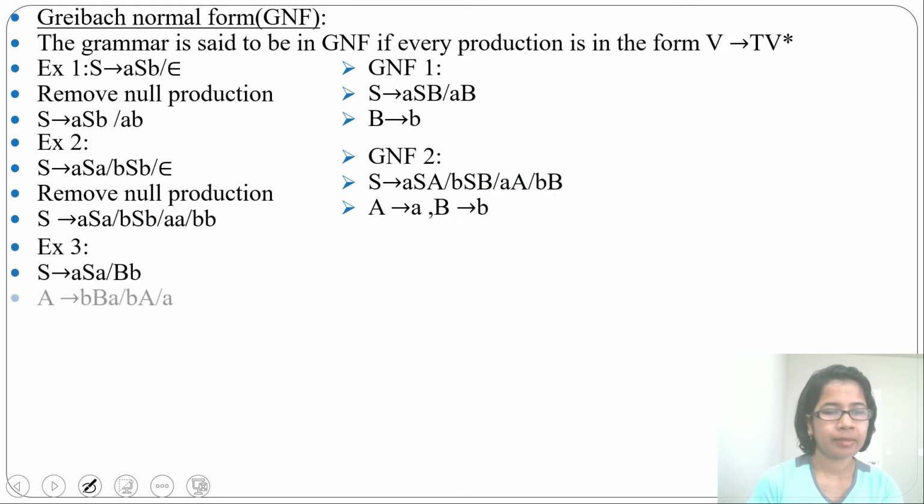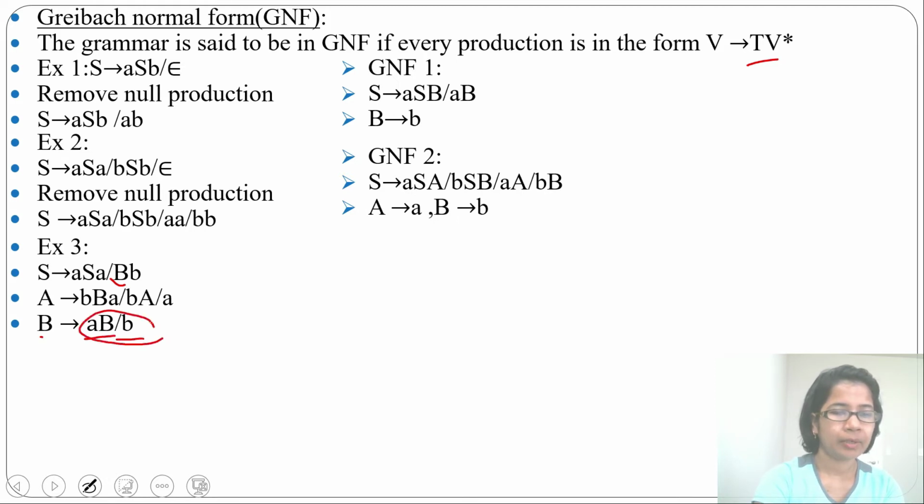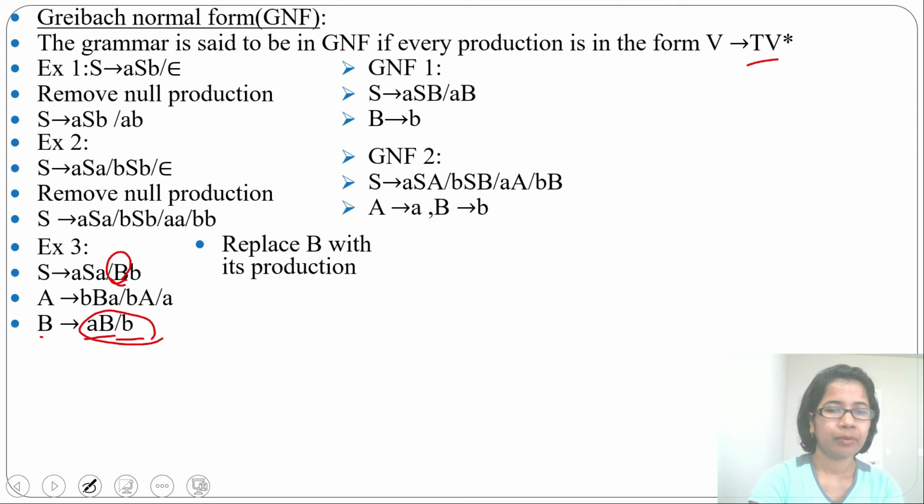Let's see another example. Here S tends to ASA or BB, A tends to BBA or BA or A, B tends to AB or B. Now you can mark here it starts with a variable, but it should start with a terminal, then only you can convert to GNF. So what we will do, just check what is the production of B. B derives AB or B. So this part will be substituted in place of this B. So now replace B with its production.